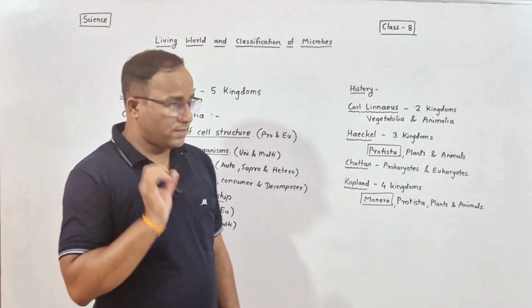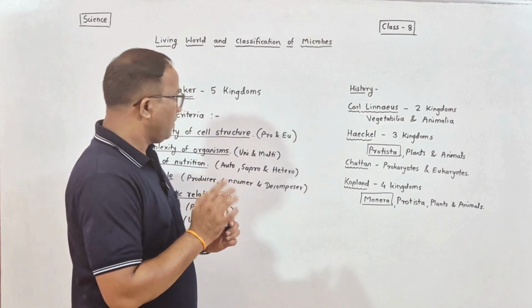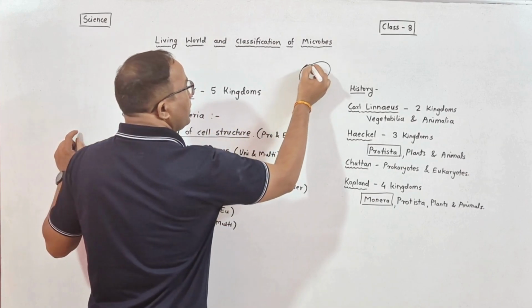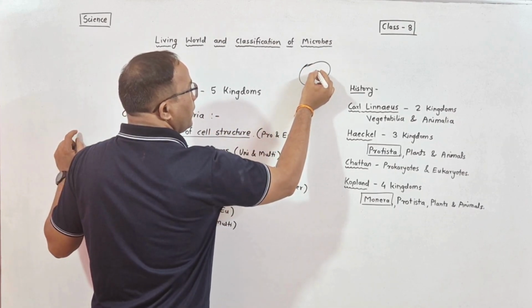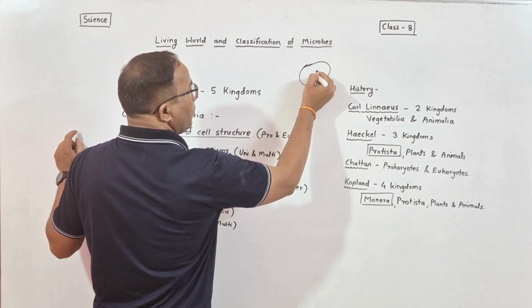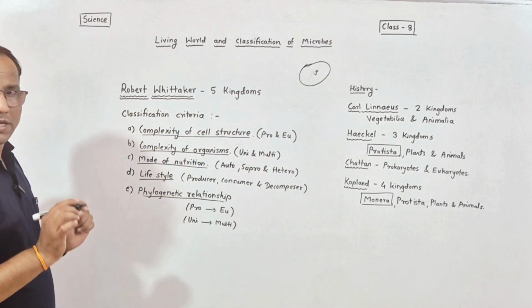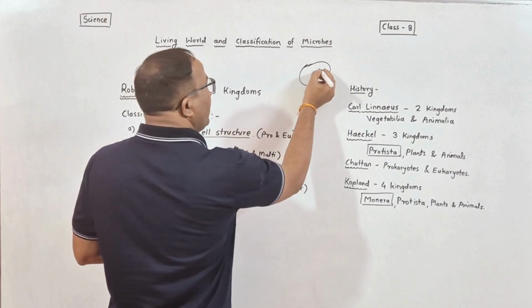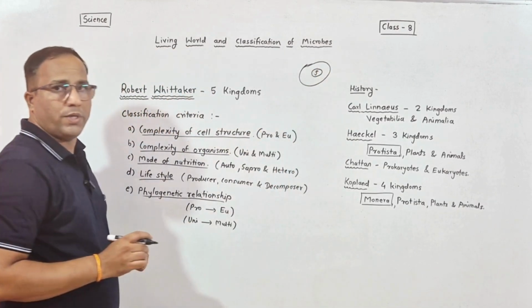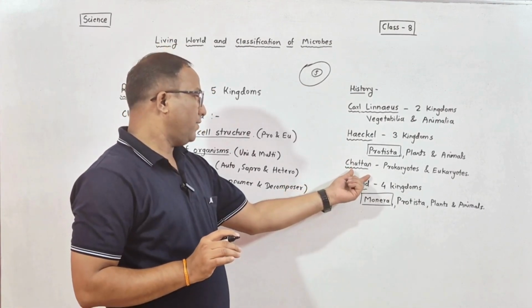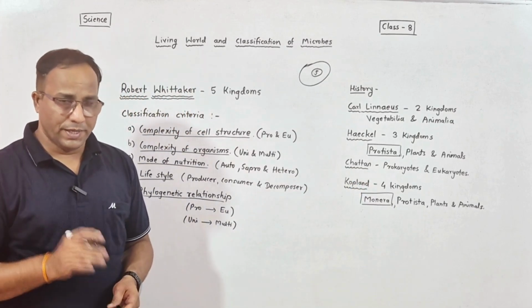Prokaryote means the cells in which the nucleus is membraneless, means the genetic material is floating in the cytoplasm. These types of cells are prokaryotes, and whenever the genetic material is enclosed in a nuclear membrane, it is called a eukaryotic cell. So Chatton first derived prokaryotes and eukaryotes.